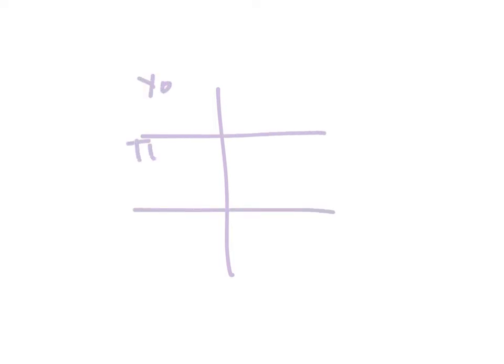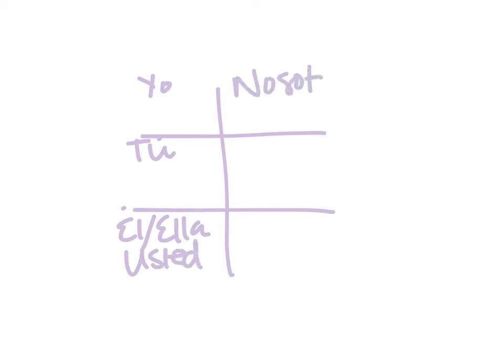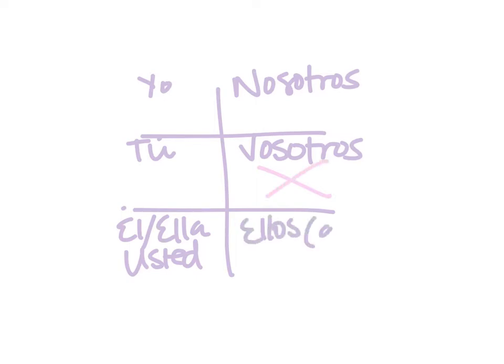Alright, if you remember with our verb chart, we have yo up here, then tú, él, ella, and usted. Nosotros up here. Vosotros right here, but we're not really worried about that box. And then down here we have ellos or ellas and ustedes. Alright? So, when we have this box, this is going to tell us how the different verbs will end.